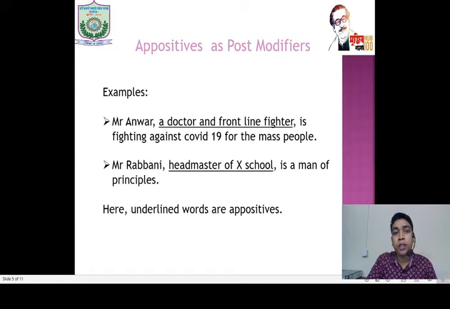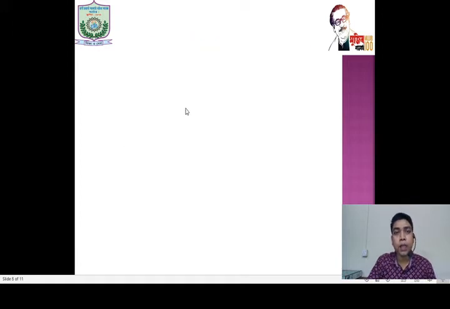Both this, a doctor and frontline fighter, headmaster of schools, are used as appositives, and they are post modifiers, undoubtedly because they come after a noun. Mr. Anwar is a noun, Mr. Rabbani is a noun. I think you have understood it. Our next post modifier is adverbs, and how adverbs function as post modifiers we will see here.